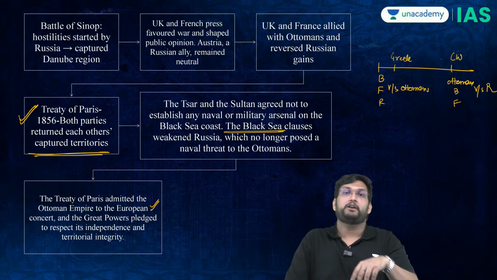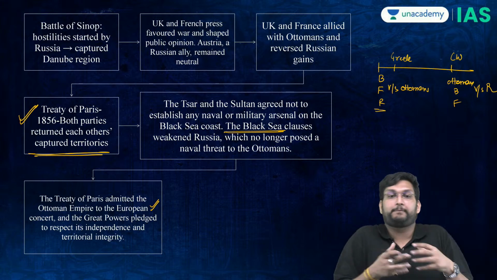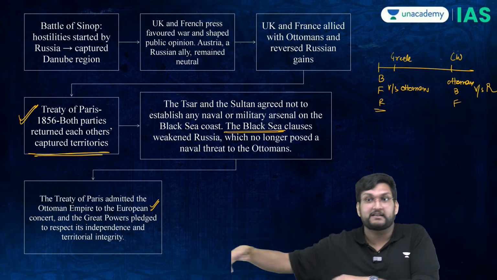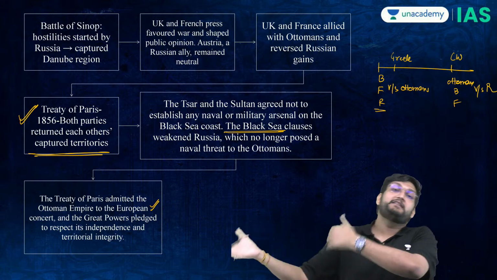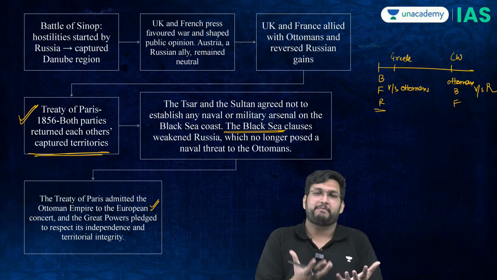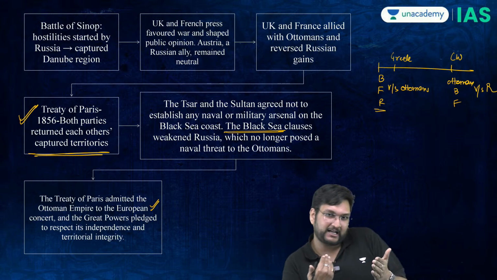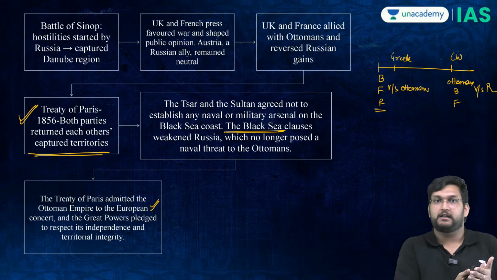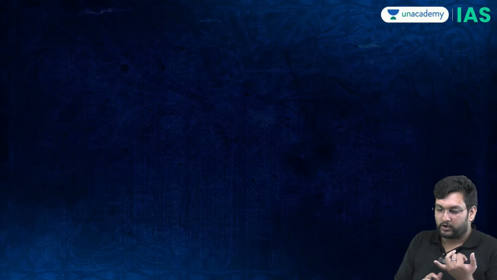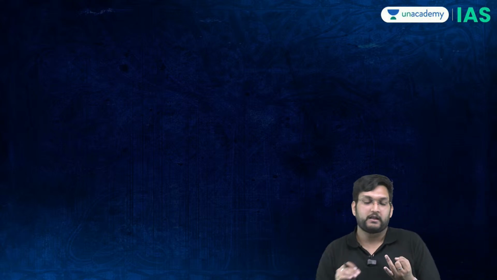And the Crimean War, in a way, was the first time the dual standards of the British came through. When it came to appeasing the Greeks, they fought the same Ottomans. And when it came to protecting the Ottomans, they were fighting on the Ottoman side. This is why I told you that the power politics of Europe was so messy that the First World War was actually nothing but a culmination of this whole crisis. So, when we talk about the three events which we discussed, the Serbian War of Independence, the Greek War of Independence, and the Crimean crisis, what we understand is that Serbia's nationalism is anti-West.